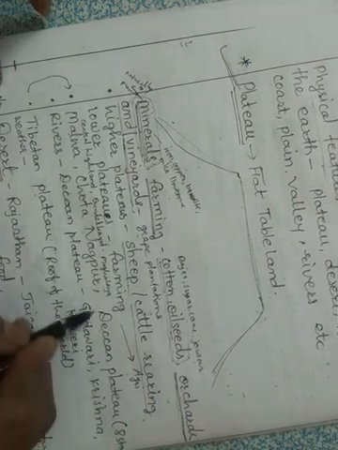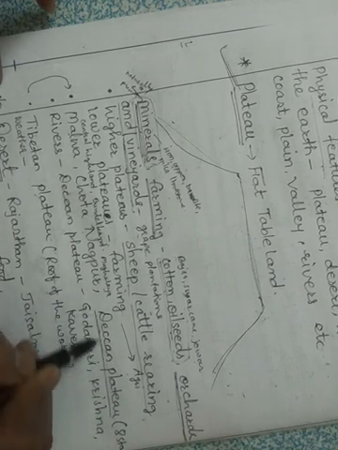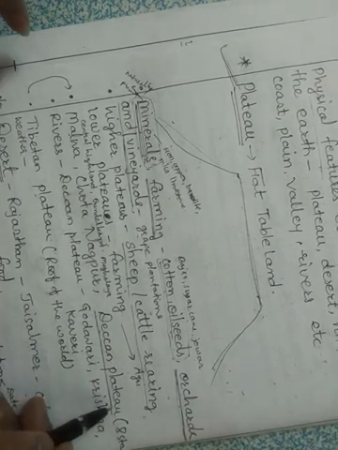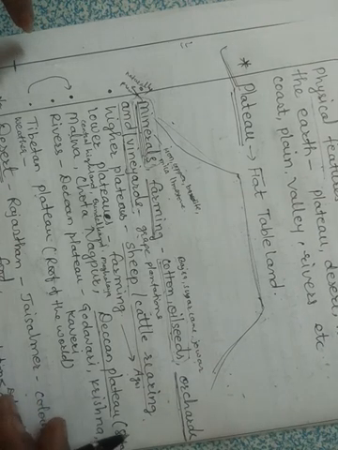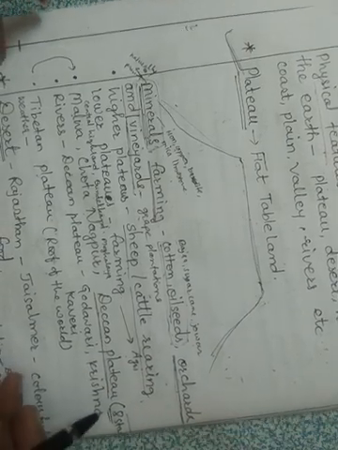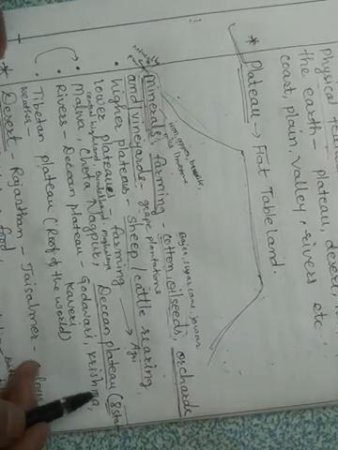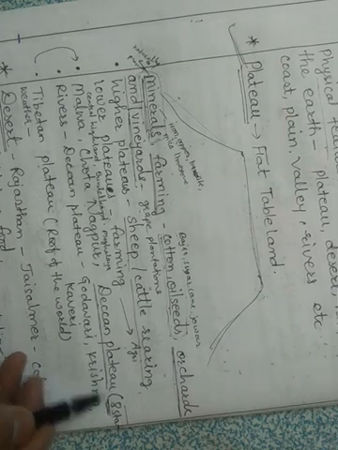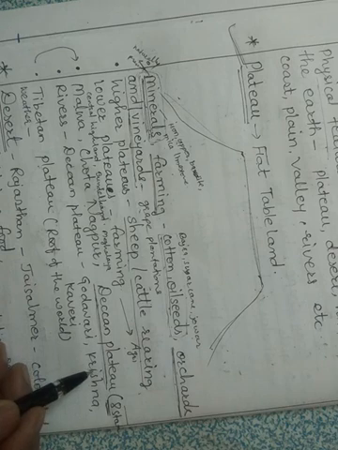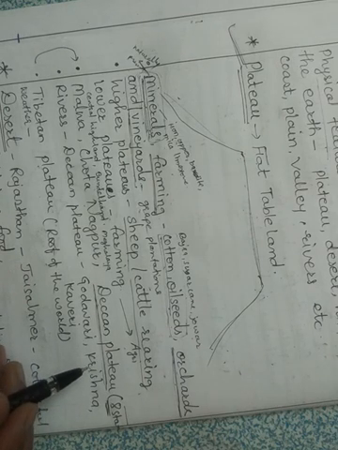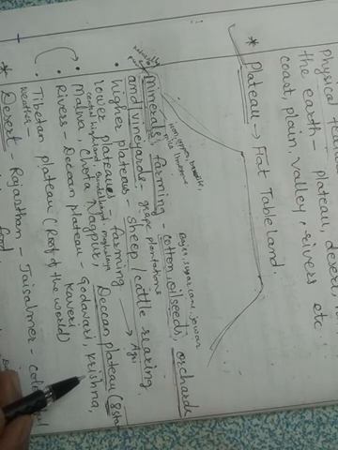So what is special about this Deccan Plateau? This Deccan Plateau covers most of the part in southern India. It almost covers 8 states of India. It is spread over 8 states. The vegetation in these plateaus differs from other areas.